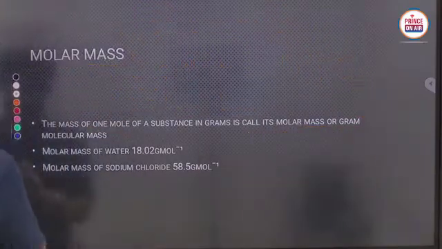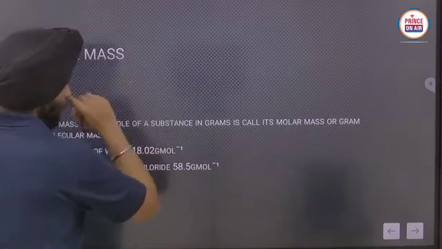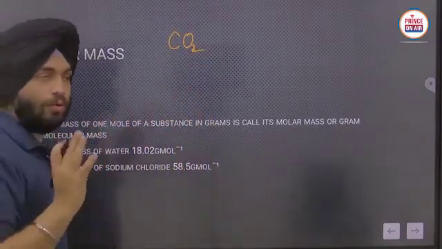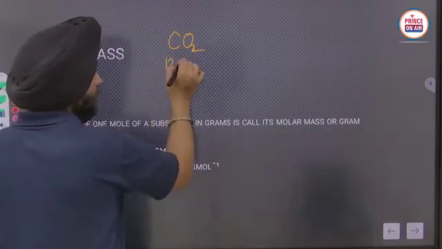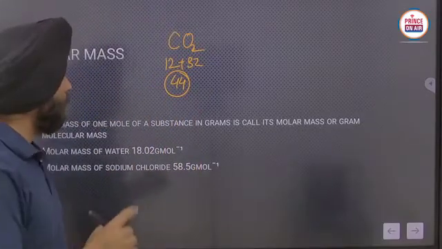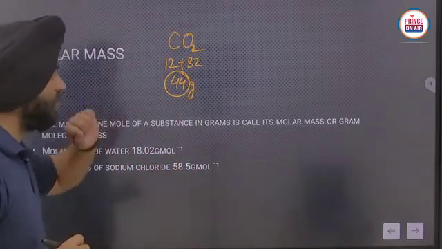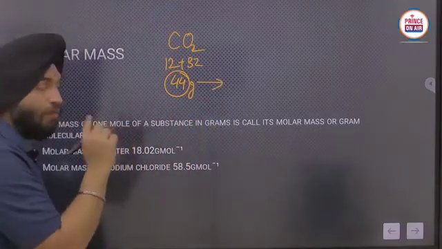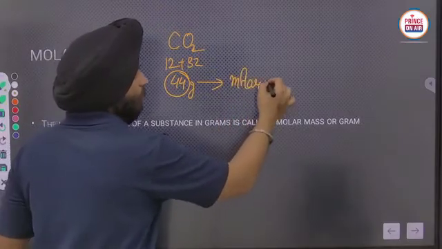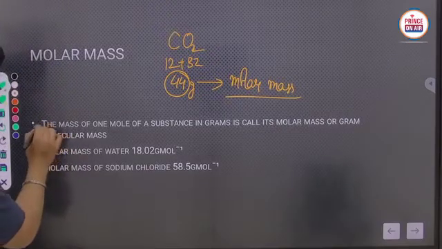Similarly, one more example we can take here. Carbon dioxide. Simple molecular form I am taking now. So 12 plus 32 will be 44. The molecular mass of carbon dioxide is 44 gram per mole. If I am taking a 44 gram sample of carbon dioxide, it will have 44 gram of carbon dioxide. It is also considered to be its molar mass. Is it clear?